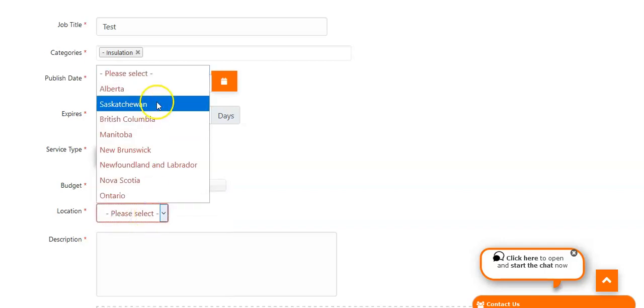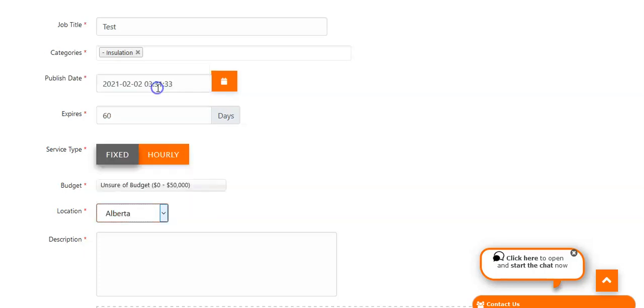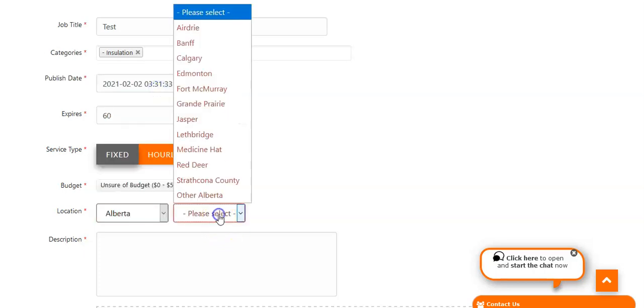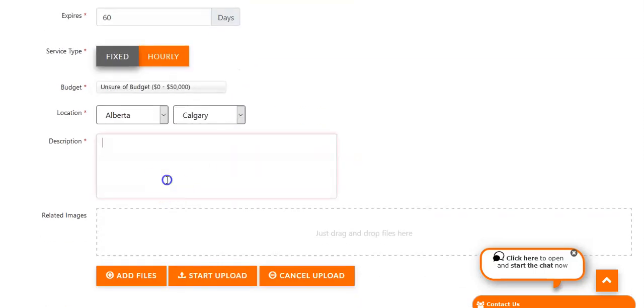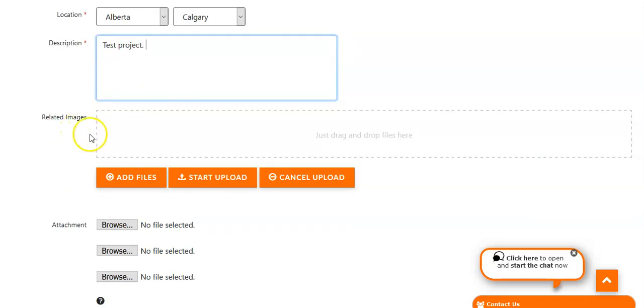And then the site is set up for various locations in Canada. So you can choose a province, and then you can choose a city. In this case, we're in Calgary. And then you just go ahead and put in whatever the description of the project is, test project. And this could be as much or as little information as you want. Then there's the related images option.